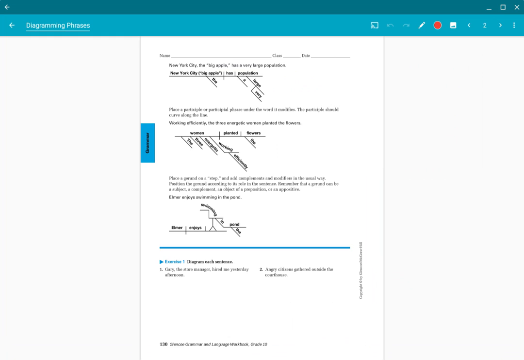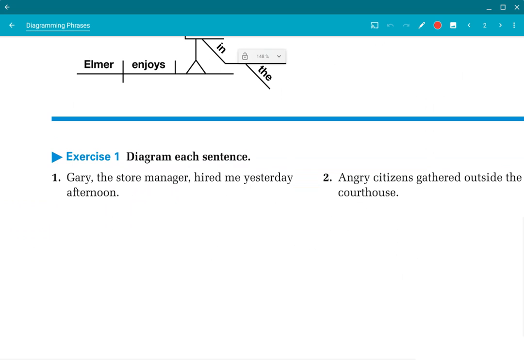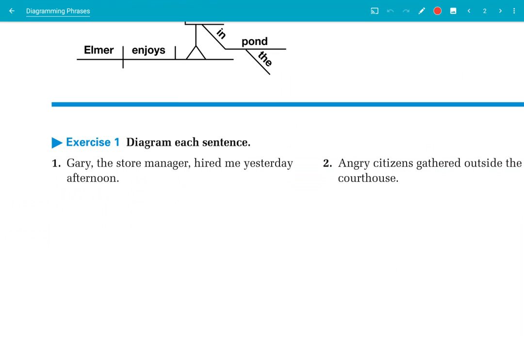Now, let's go to the examples here. Number one says, Gary, the store manager, hired me yesterday afternoon. We need to do some DGP on this one. Let's figure out what our nouns are, what parts of speech we're dealing with. Follow along with me or pause it here and do the work on your own, and then you can fact check based upon my answers. Also, you can do this DGP on the handout, or on a separate sheet of paper, but I do want to see you work out Mondays and Tuesdays DGP with each of these sentences as we go through.